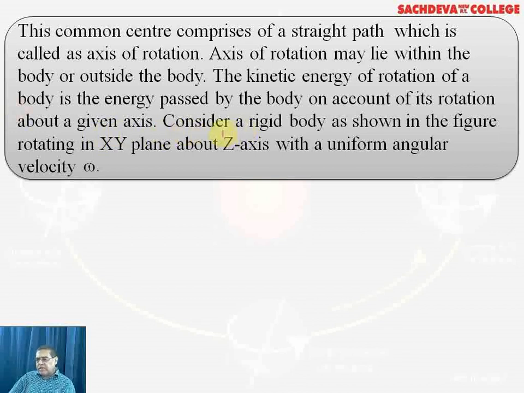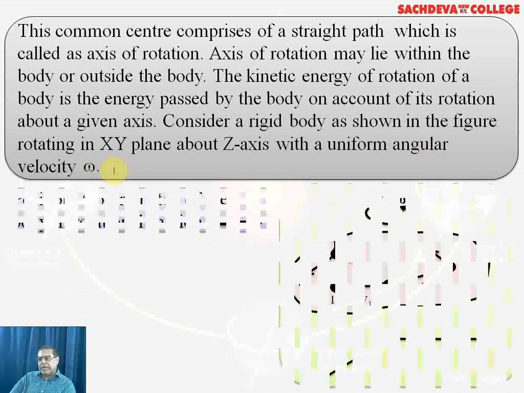Now we consider a rigid body as shown in the figure, rotating in the xy plane about the z-axis with uniform angular velocity omega. Omega can be replaced by 2 pi over T or 2 pi n, or angular velocity omega is v over r, where v is the linear velocity and r is the radius of rotation.